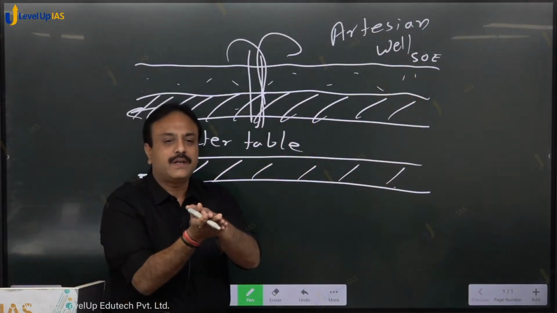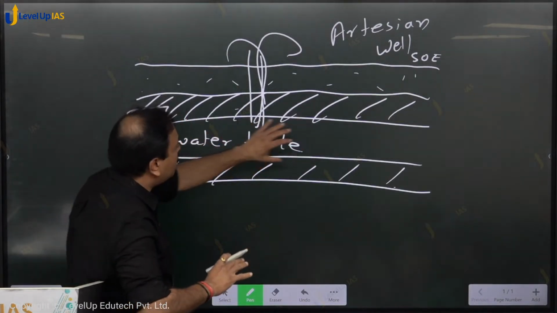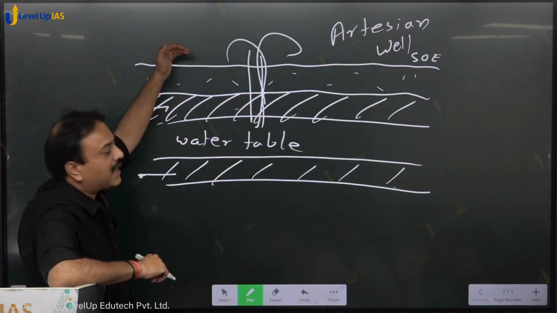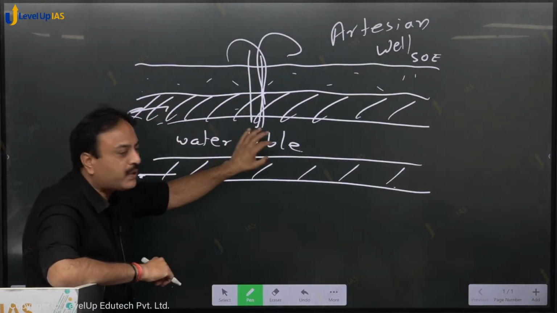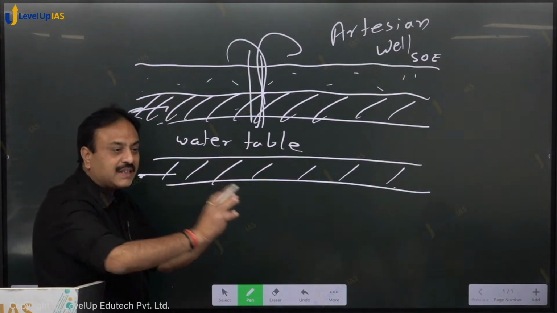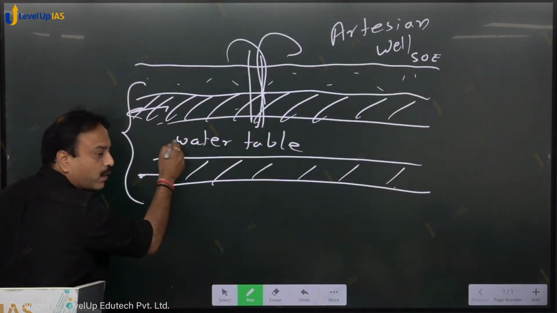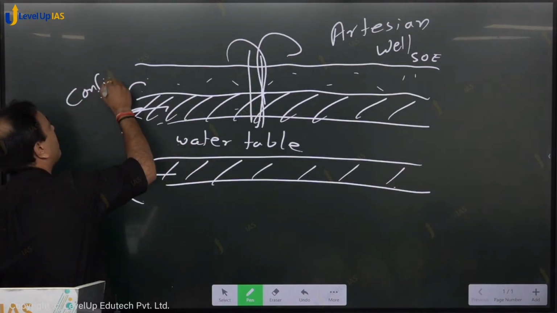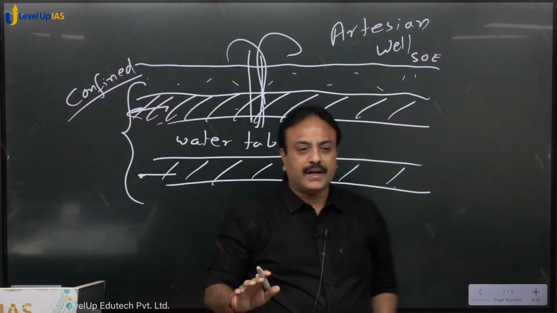Now focus over here, what is important: this water table that is present over here is not having access to direct surface water. So the rain water which is infiltrating down is not able to reach this layer. In such a scenario, this aquifer, the water aquifer, is called a confined aquifer.